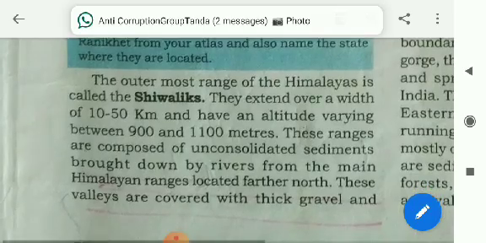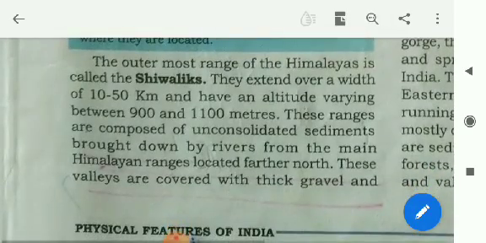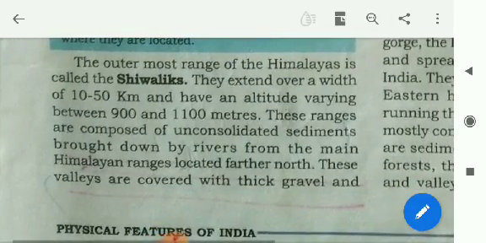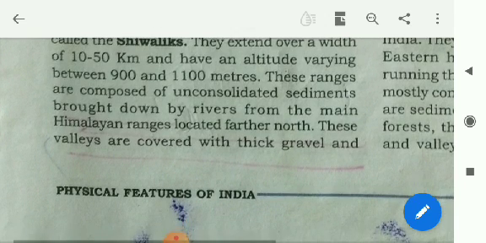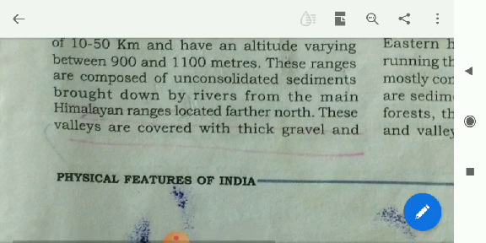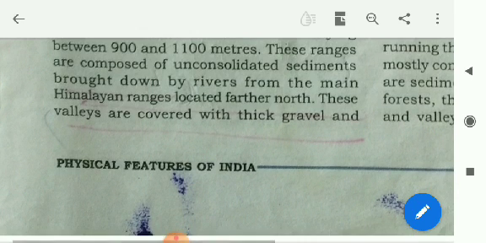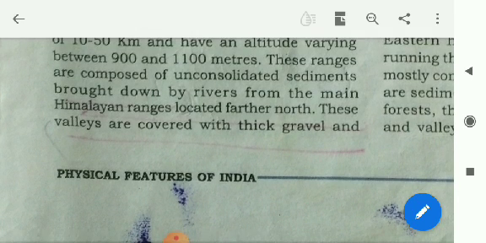The outermost range of the Himalayas is called the Shivaliks. They extend over a width of 10 to 50 kilometers and have an altitude varying between 900 and 1,100 meters.